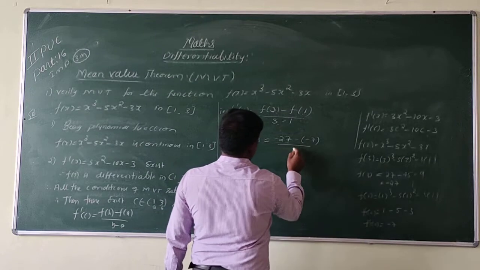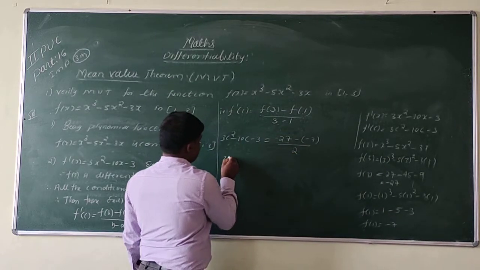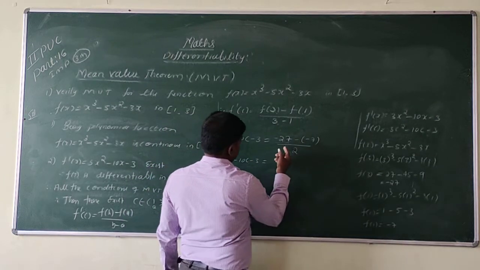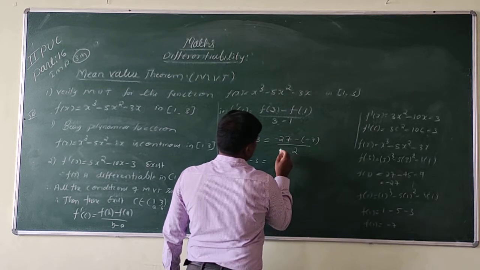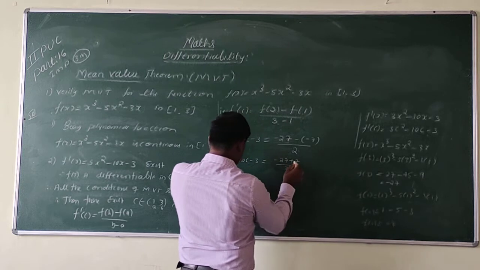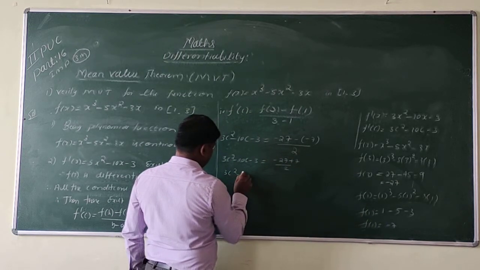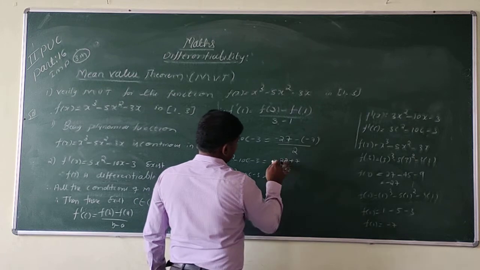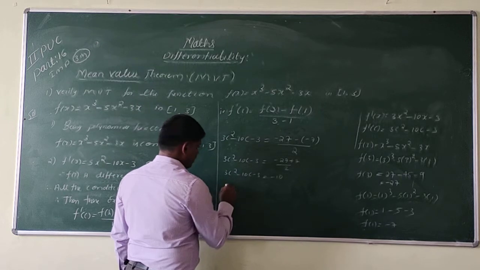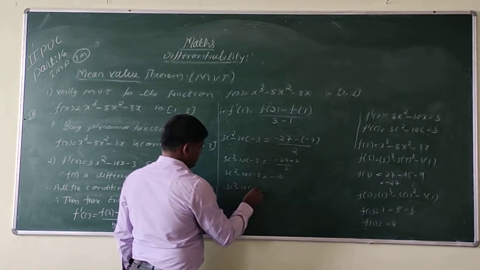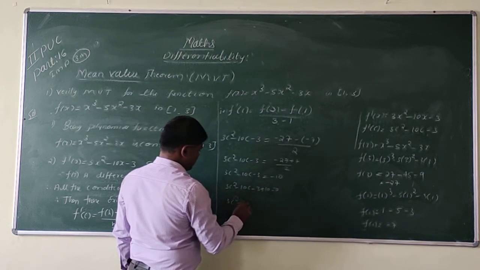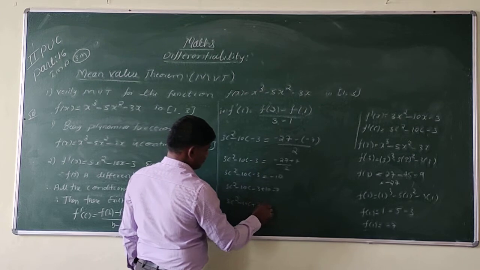Divided by 2. That is 3c square minus 10c minus 3 is equal to minus 27 plus 7 divided by 2, that is minus 20 divided by 2, which is minus 10. Take this 10 inside, that is 3c square minus 10c minus 3 plus 10 is equal to 0. That is 3c square minus 10c plus 7 is equal to 0.